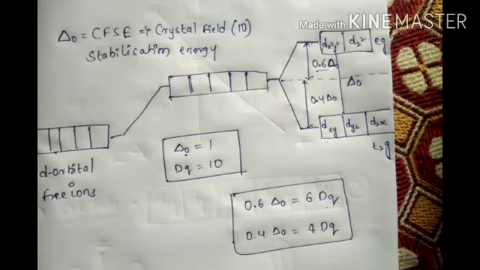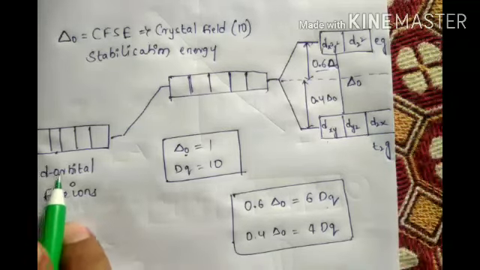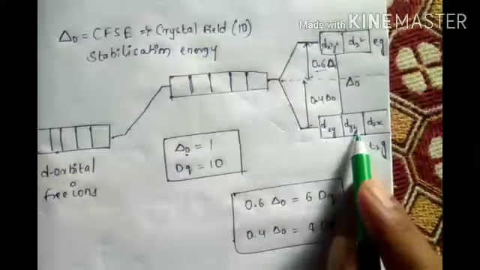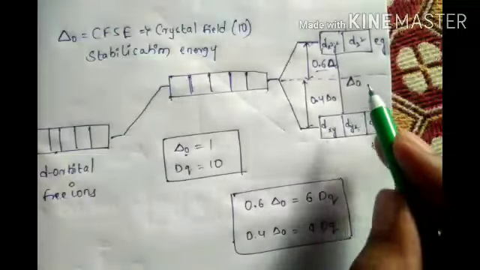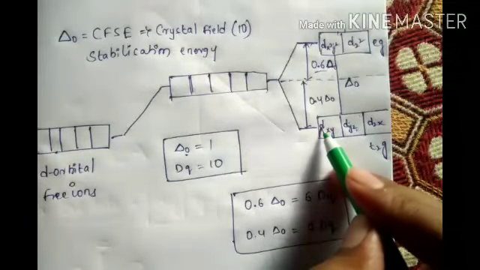Now here, clear everybody? This is the d orbital of free ions, splitting into Eg and T2g. The total distance is 10, here to here 6, here to here 4. Taking the total distance as 1, this is 0.6 distance and this is 0.4 distance. Based on that only we have to do problems. A lot of problems are based on this only.